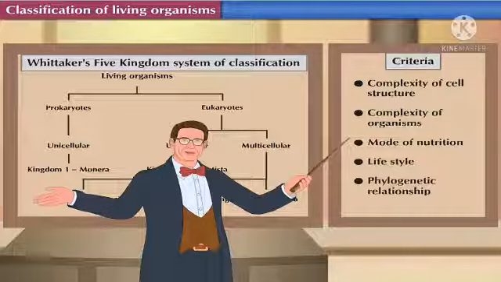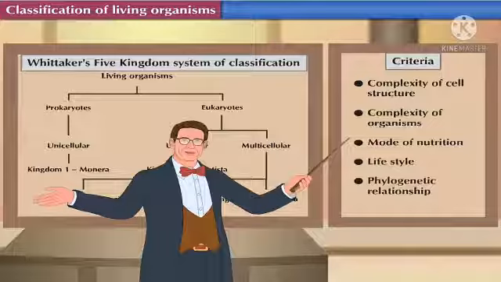So let's begin with the second criteria, which is nothing but complexity of organism. So what does this criteria mean? Harding Whittaker followed this criteria to classify further the prokaryotes and eukaryotes into unicellular and multicellular. As I have explained before, unicellular are those organisms whose body is made up of a single cell, and multicellular are those organisms whose body is made up of multiple cells. So this was the criteria Robert Whittaker used to classify the organism further into unicellular and multicellular.